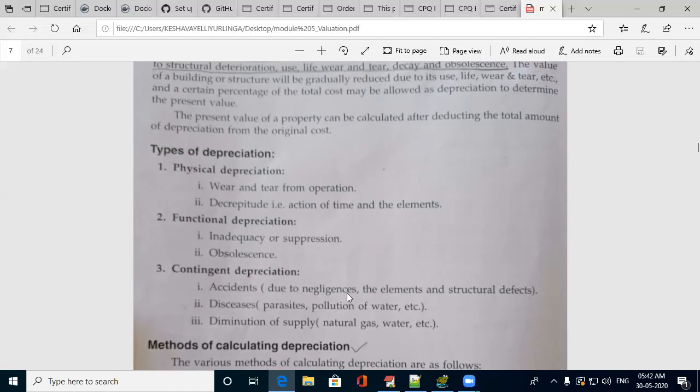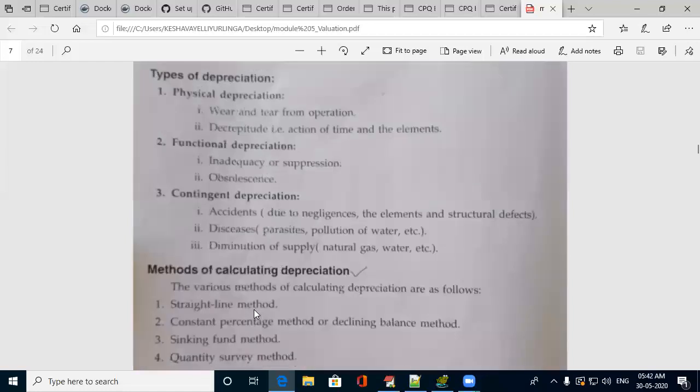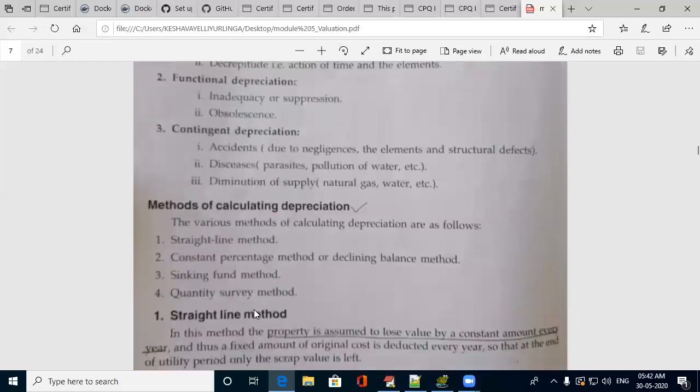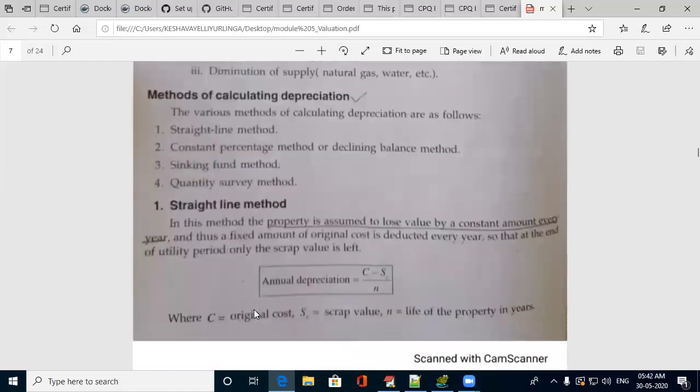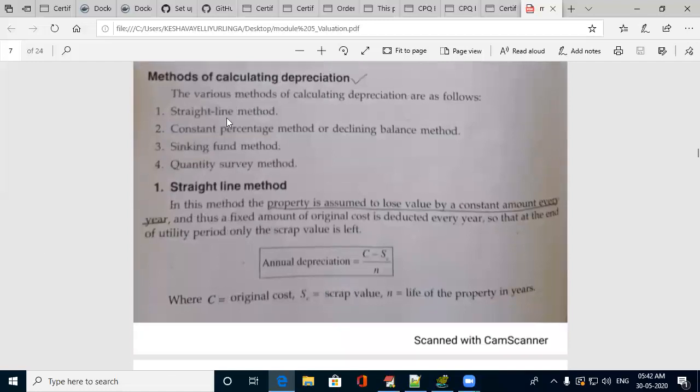Contingent is due to negligence, for the maintenance. This depends on the lack of maintenance, the depreciation may occur. There are so many methods to find out the depreciation: straight line method, constant percentage method, sinking fund method, quantity survey method. In each and every method there are formulas. You have to remember all these things. This will be useful in the problems which will be at the end.